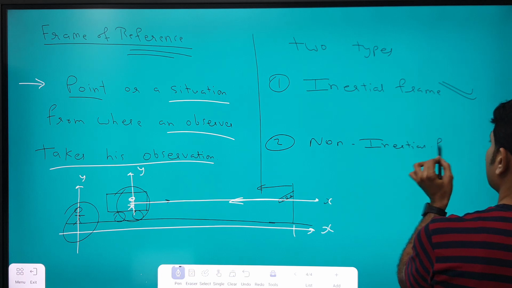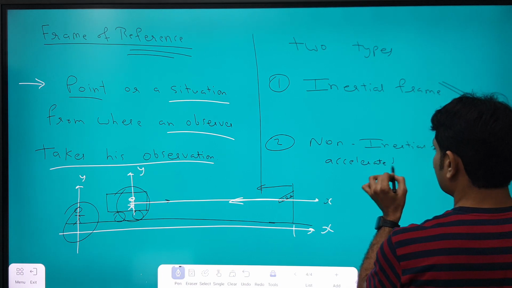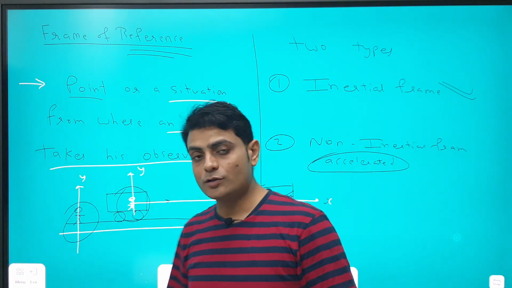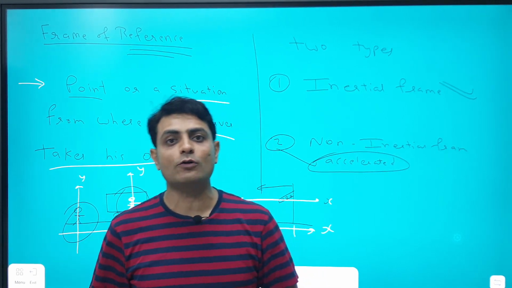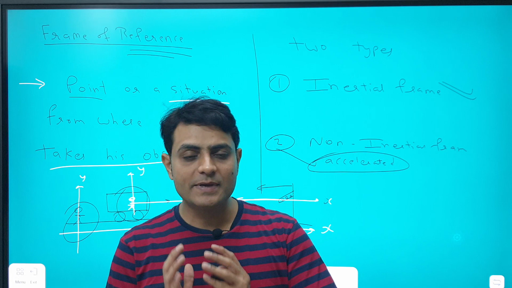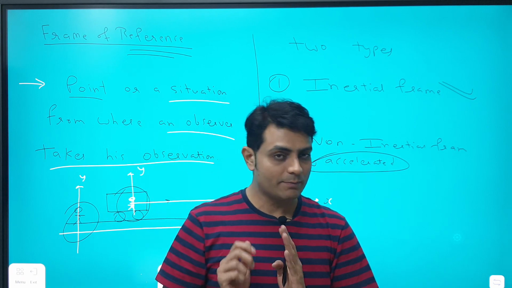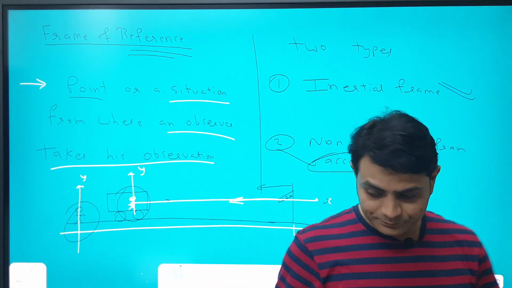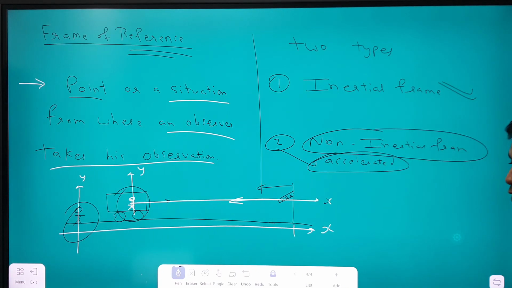Non-inertial frame of reference: all accelerated systems are said to be in a non-inertial frame of reference. The reason is that in a non-inertial frame, that is in accelerated motion, a pseudo force always acts on the object. What is a pseudo force? Imagine you are sitting inside a bus and the bus suddenly brakes; in that case you will move forward. When the bus is moving forward and it brakes, you move forward, because as soon as the bus brakes you are getting into a non-inertial frame of reference.